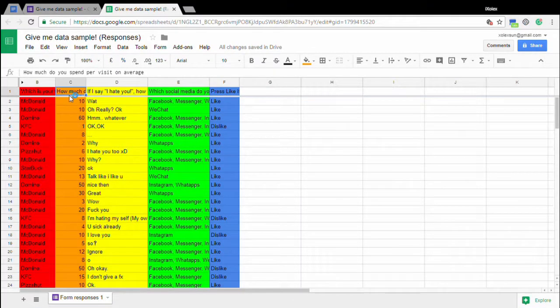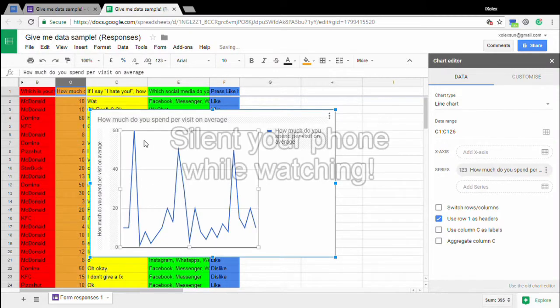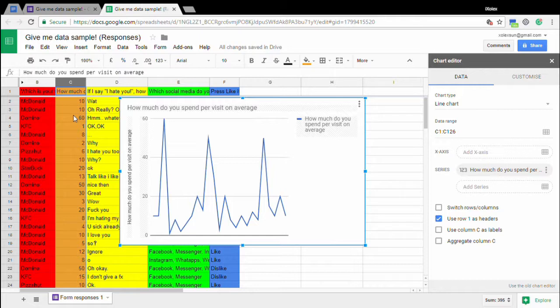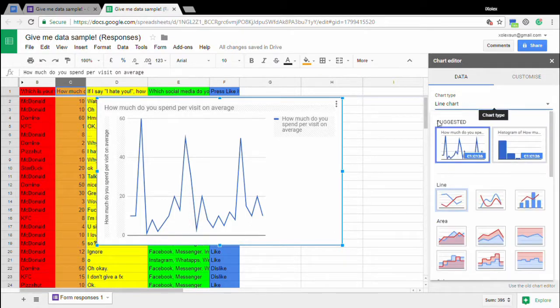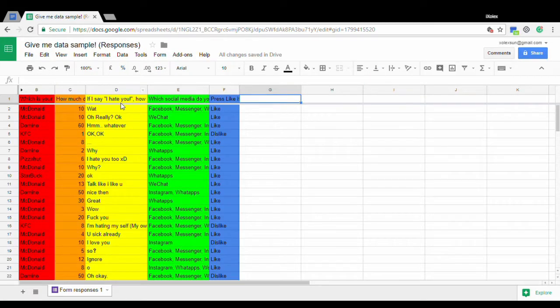The next one is how much do you spend per visit on average? I don't have an organized answer for this one, so I'm gonna create a histogram. So this is not a histogram, as you can see. Oh, that's my fault. Okay, so it depends on the data. Since my answer is not organized correctly, it's going up, down, and up and down. So we're going to change this chart type into histogram. Much better.